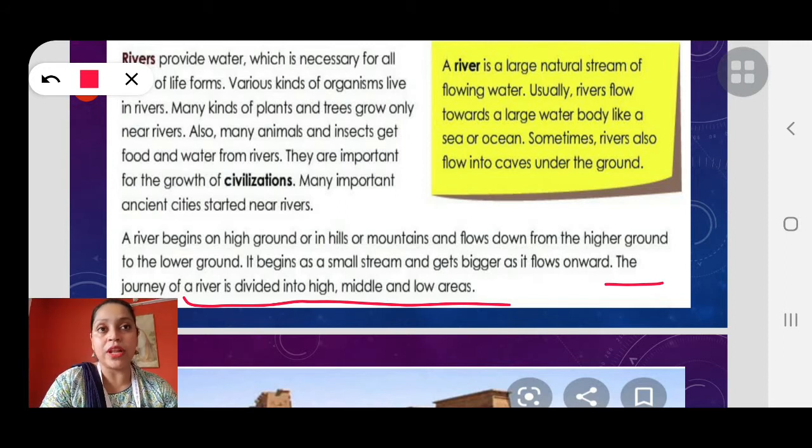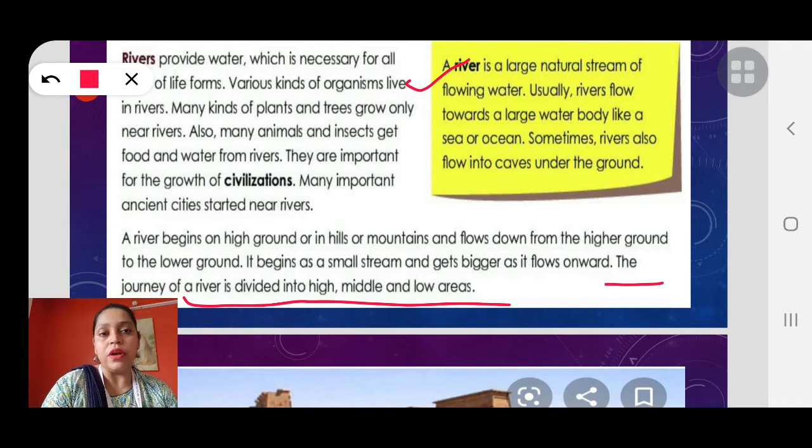One more thing I would like to tell you. Look at the yellow box. A river is a large natural stream of flowing water. Usually rivers flow towards a large water body like a sea or ocean. Sometimes rivers also flow into caves under the ground. A river is also, children, a natural stream of flowing water. Usually rivers flow towards a large water body.